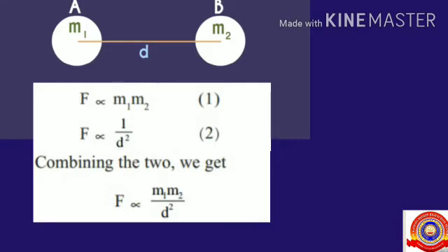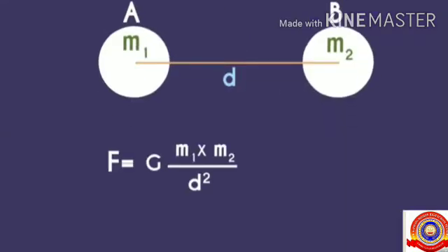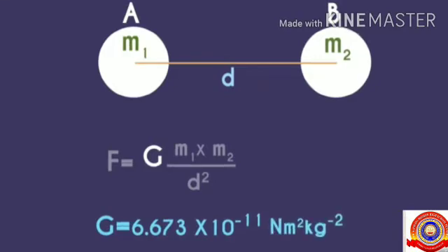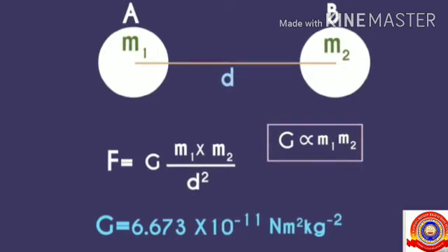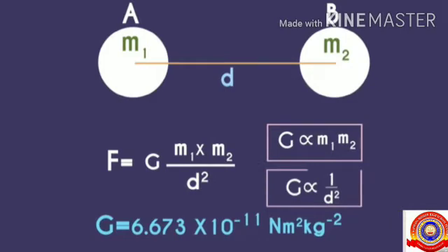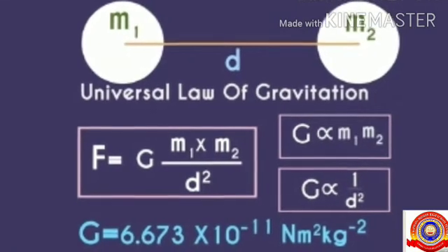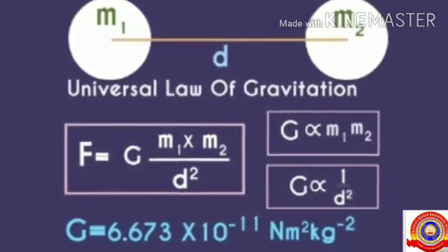By combining the two, we get F is directly proportional to m1 m2 by d square, that is F equals G into m1 into m2 by d square. G is the gravitational constant used to remove the proportionality sign, and the value of G is 6.673 into 10 raised to minus 11, and the unit is Newton meter square kilogram raised to minus 2, or it can also be written as Newton meter square per kilogram square. It was Henry Cavendish, a scientist, who determined the value of G for the first time through experiments.